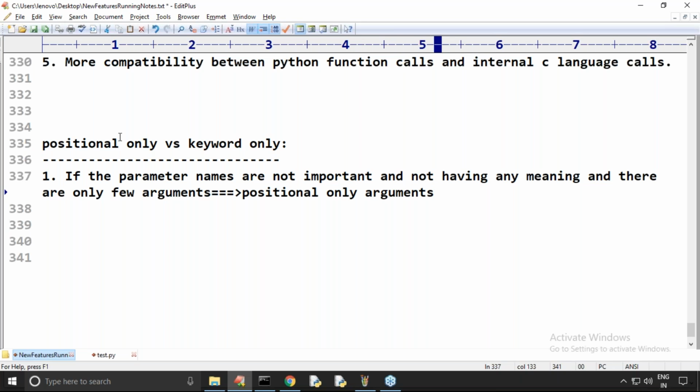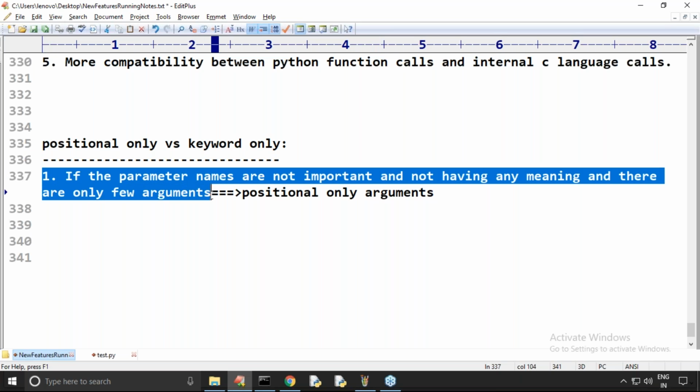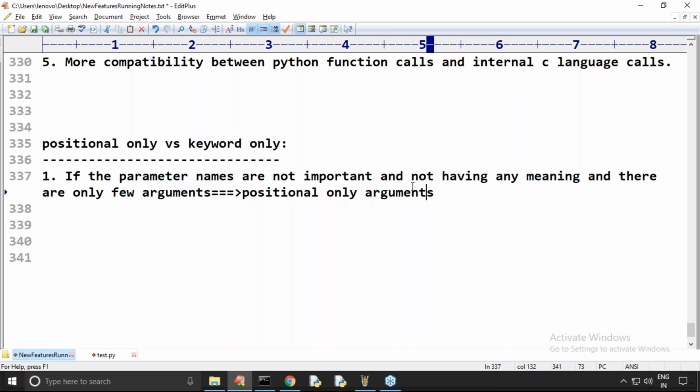Yes. It means sequence. If the parameter names are not important and not having any meaning, and there are only few arguments, then positional only arguments, in order. Automatically the order will be considered. Order is important, Ravi, because it is positional, right? It's always going to consider based on the order.